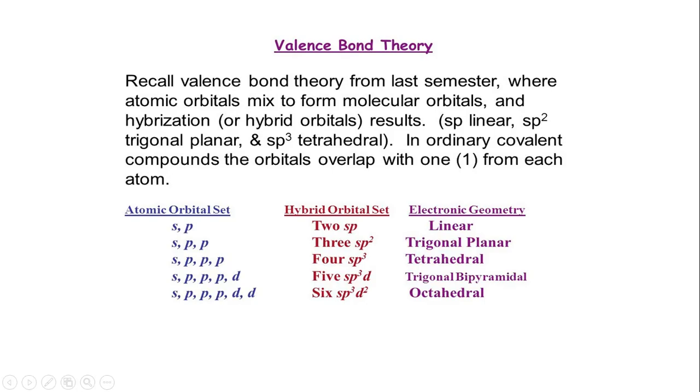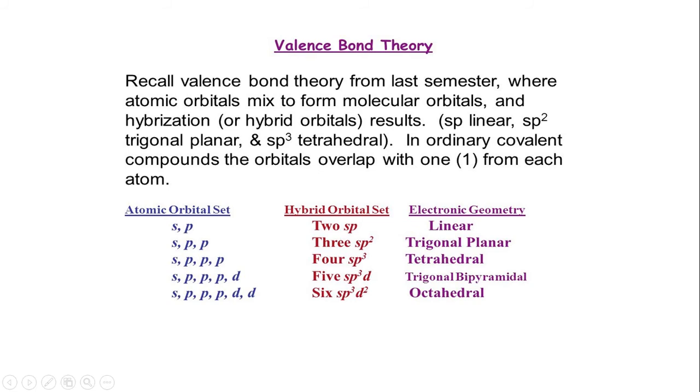We have earlier applied valence bond theory to simple molecules like water or ammonia, where we looked at the shape of the molecules, like water having an angular shape. Now in valence bond theory, we are going to extend this to coordination compounds. Basically, you have an atomic set where orbitals like s, p and d get involved. Then you have the hybrid orbital set, and then you see the resultant geometry of that particular hybrid orbital set.